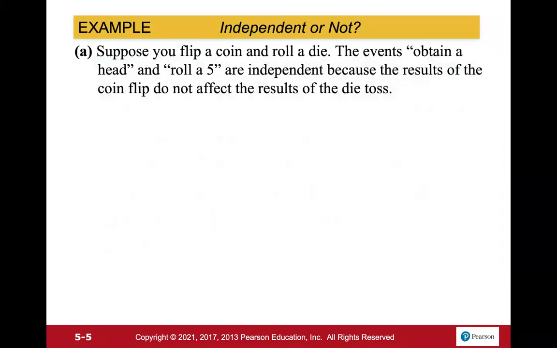All right, suppose you flip a coin and roll a die. The events of obtaining heads and rolling a 5 are independent because the results of a coin flip do not affect the results of a die toss. And actually, they're all independent events. The probability of you rolling a 5 does not affect you rolling a 6. So all of those are independent events.